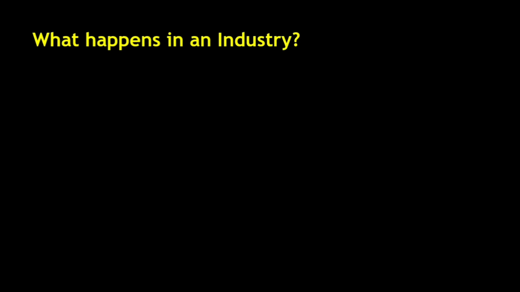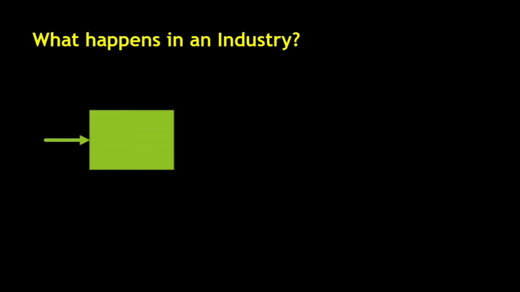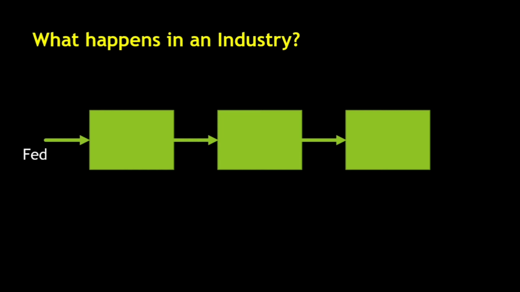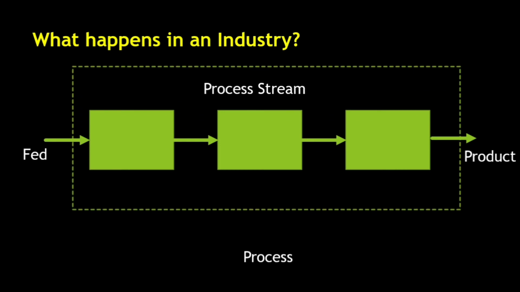Now let us see why we, as an energy auditor or an energy manager, need to study this. Because what happens in an industry is you're feeding a raw material to the input unit and there will be subsequent units of operation. So let us take these as the subsequent units of operation. So this is known as a process stream and you get finally a product, also generating some waste products. This as a whole is known as a process. So to understand this process becomes really important to us.